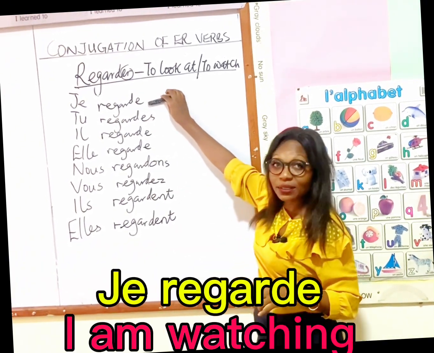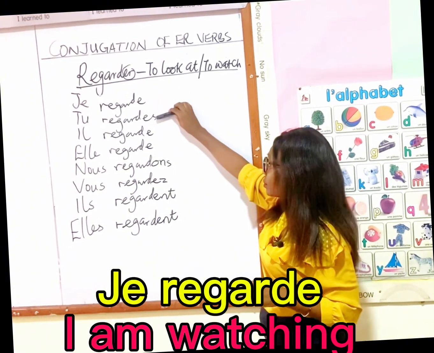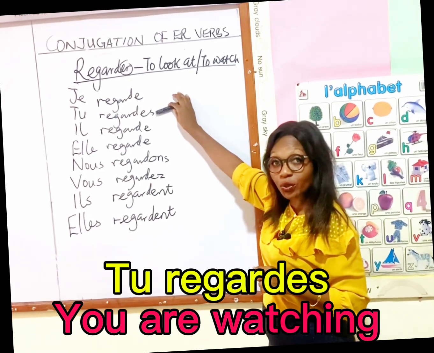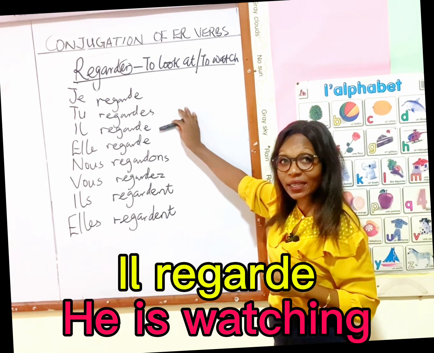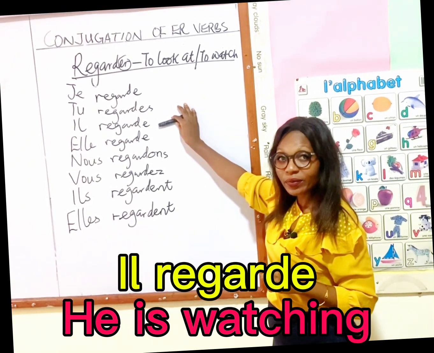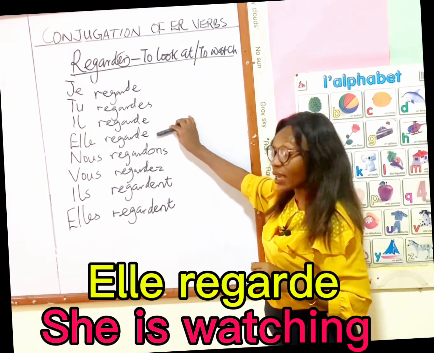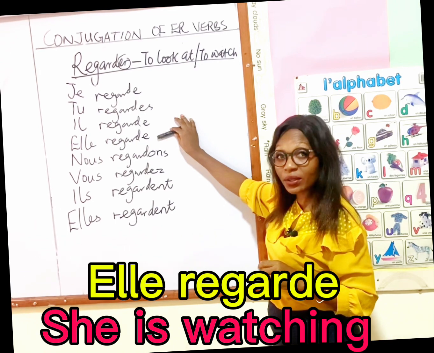Je regarde. Tu regardes. Il regarde. Elle regarde.